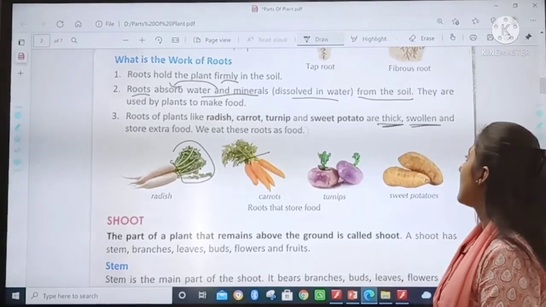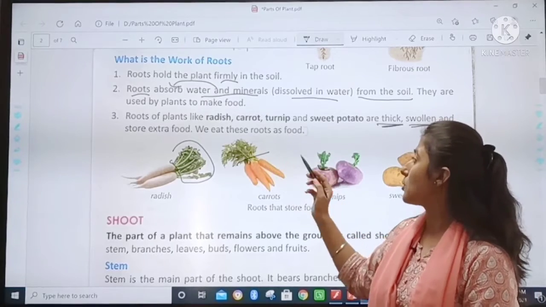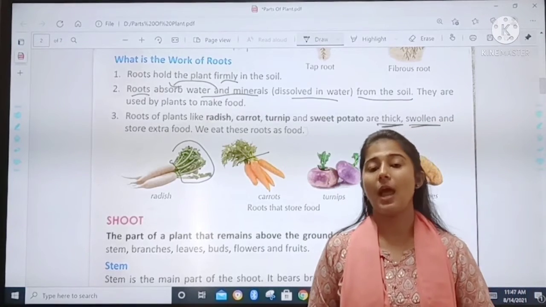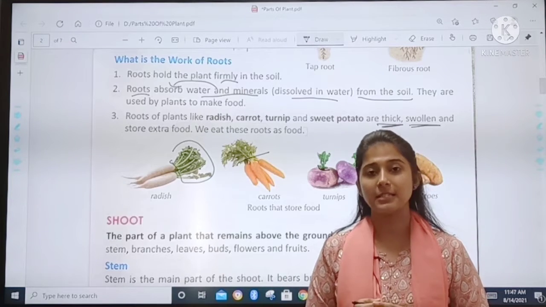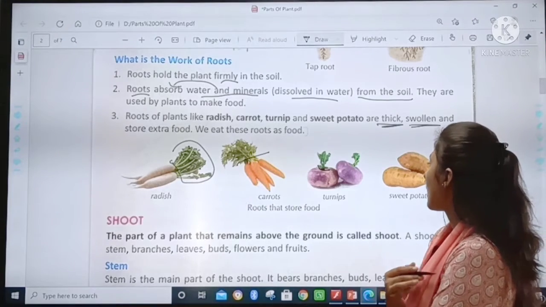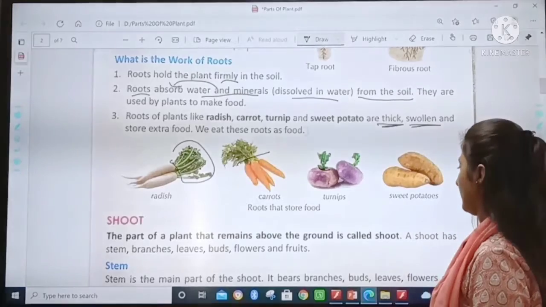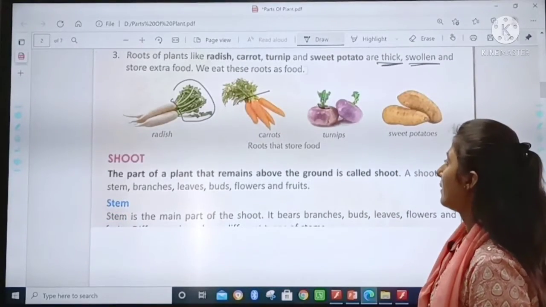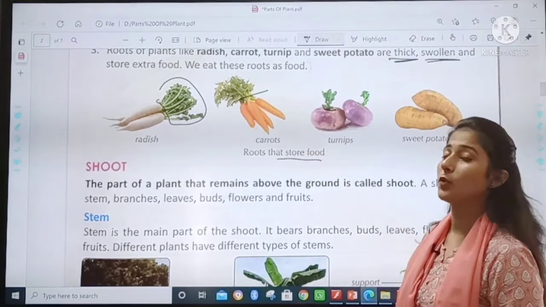Okay. We eat those roots as food. You all might be eating this radish, carrot, turnip, sweet potato, right? Then, these are about the roots that store food.